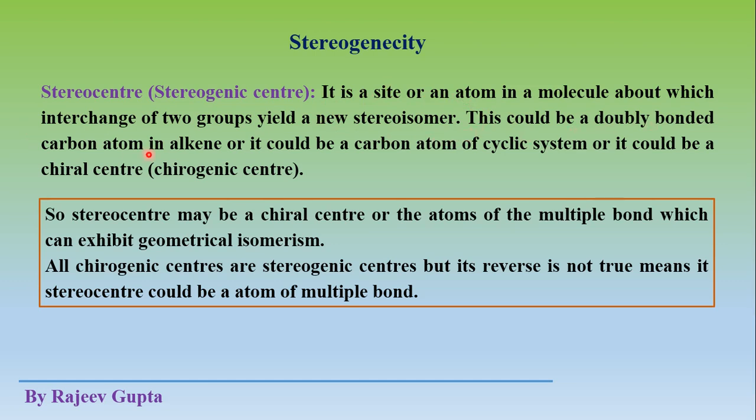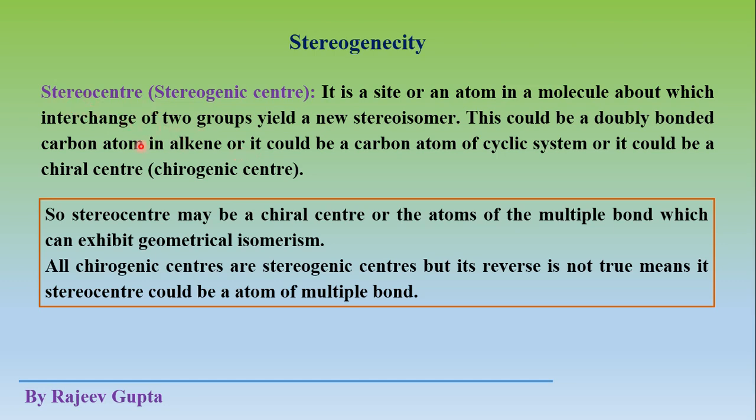This could be a doubly bonded carbon atom. In case of geometrical isomers, where we see cis trans isomers, syn anti isomers, E-Z isomers of alkenes, their doubly bonded carbon atoms, means both carbon atoms which are bonded by double bond, these could make change in stereo by interchange of any two groups at one carbon atom.